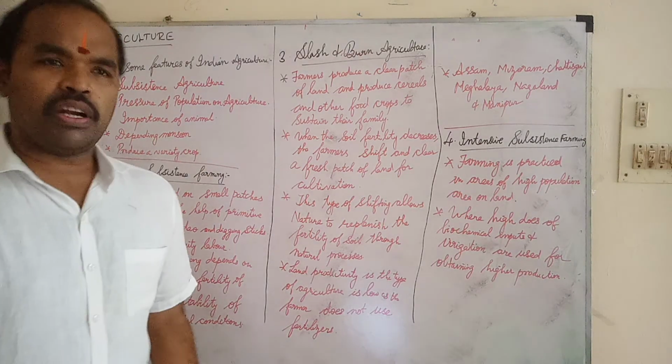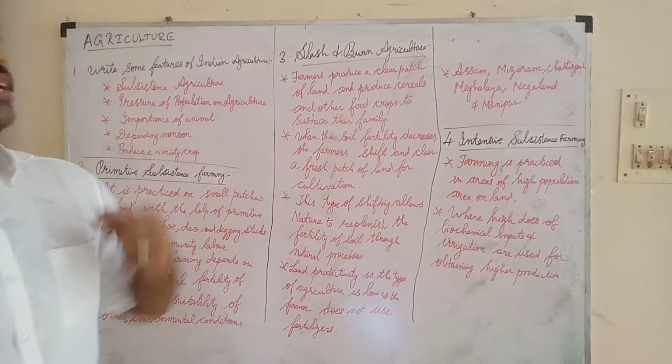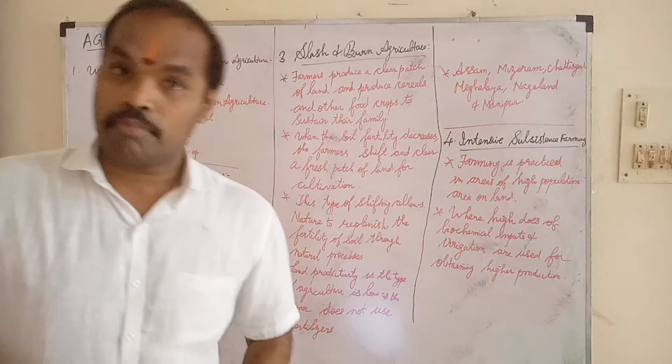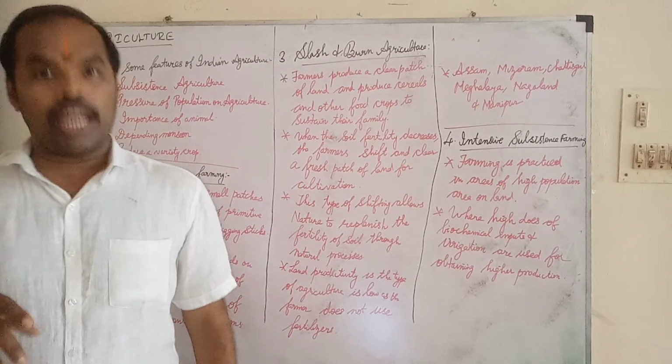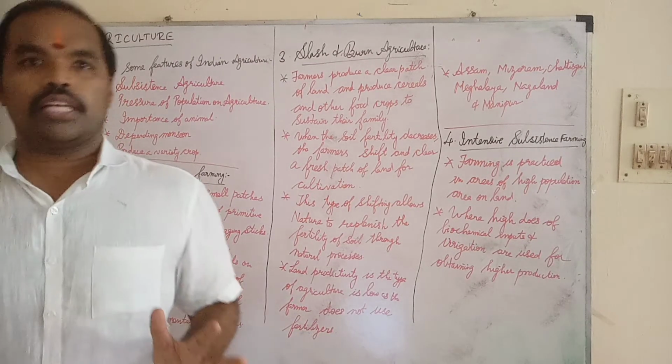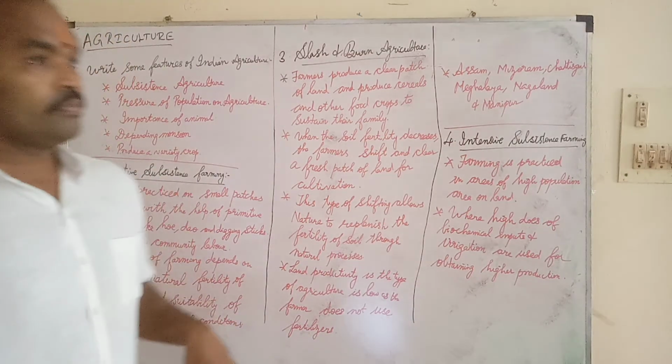Slash and burn agriculture is mainly used in Assam, Mizoram, Chhattisgarh, Meghalaya, Nagaland and Manipur. In these states they are using slash and burn agriculture.